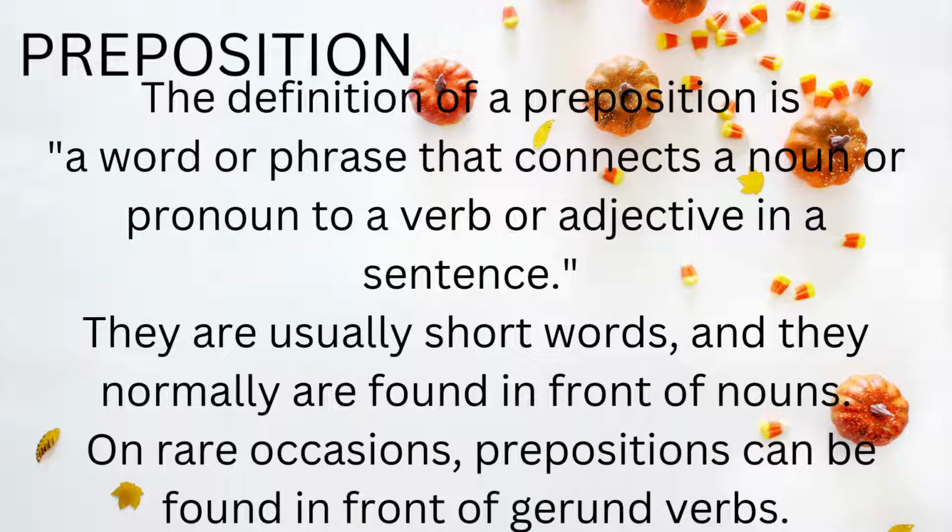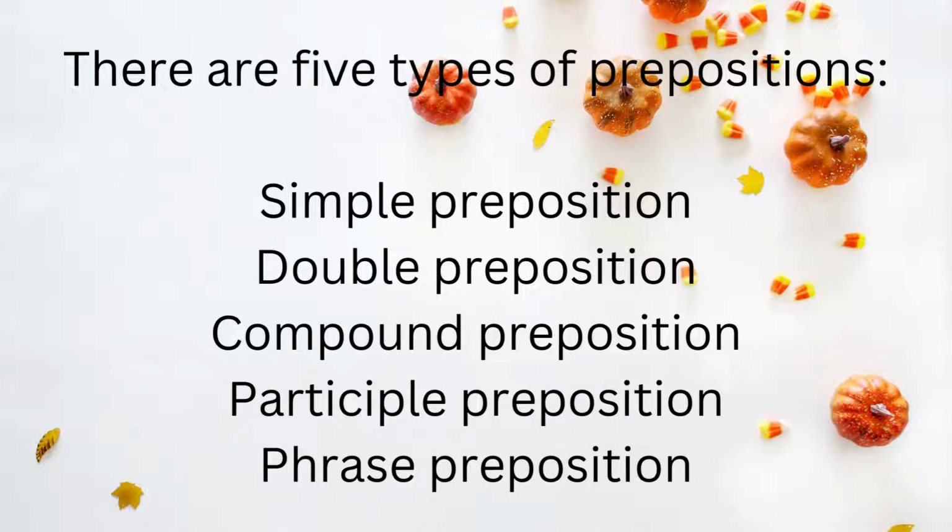On rare occasions, a preposition can be found in front of gerund verbs. If you don't know what gerund verbs are, then you should watch my video on verbs, which is probably lecture number 4. You can open lecture number 4 from my videos so that you can have an understanding of gerund verbs. So there are 5 types of prepositions. First is simple preposition, then double preposition, third is compound preposition, then participle preposition and phrase preposition.